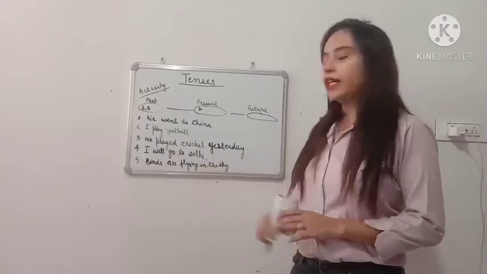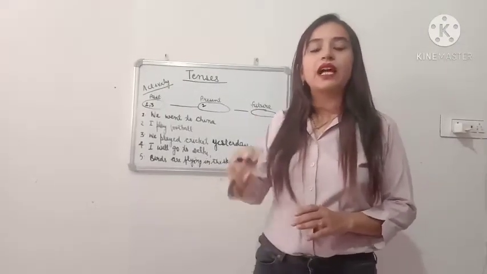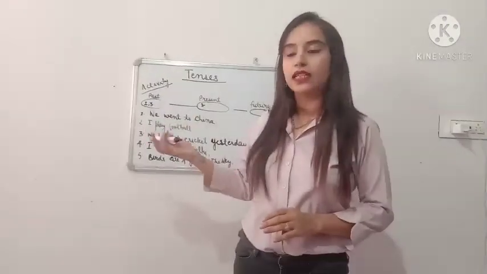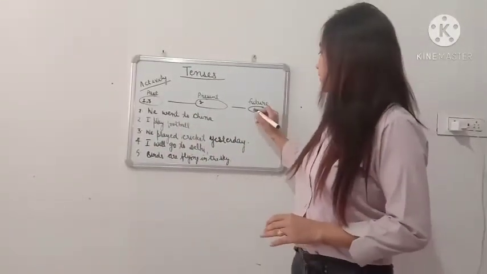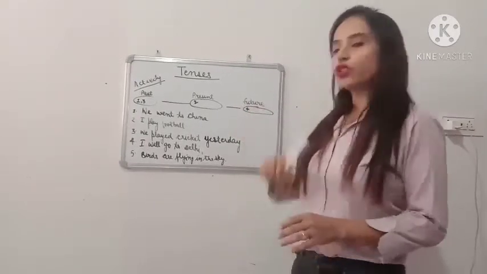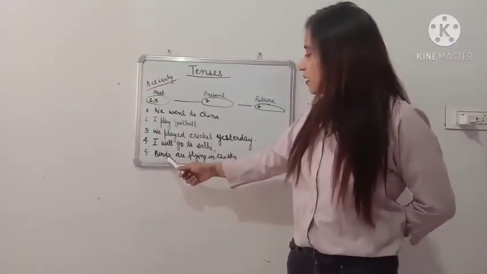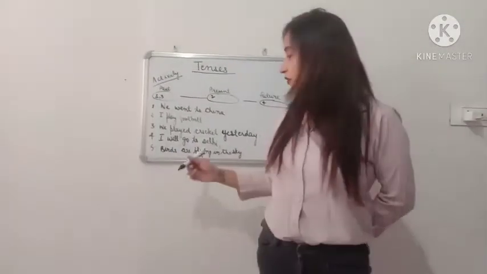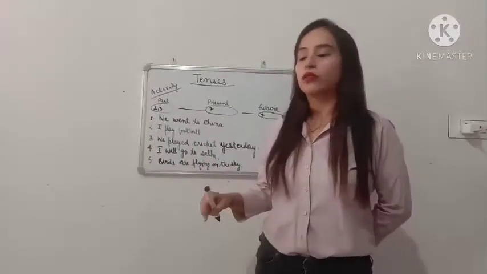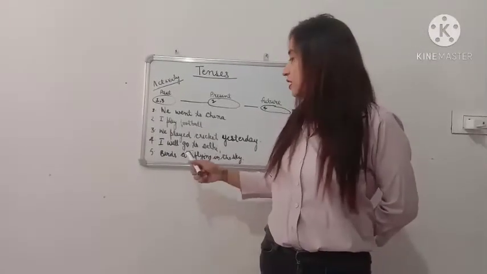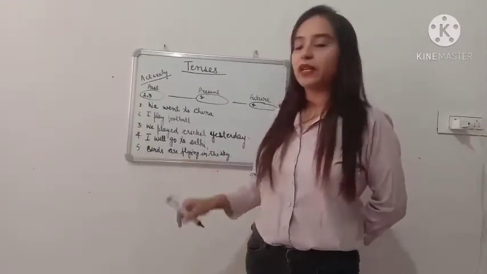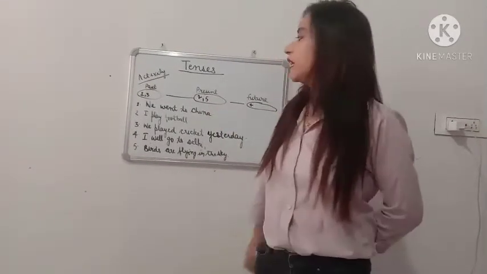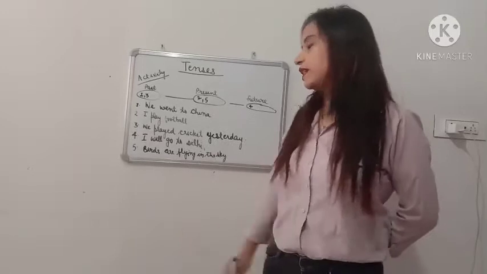I will go to Delhi. That means the action will be happening somewhere in future. I will go to Delhi. So therefore this sentence 4 will come in future column. And the last is, birds are flying in the sky. That means flying is done right now. The action is being performed in present. So here sentence 5 we are going to put under present tense.